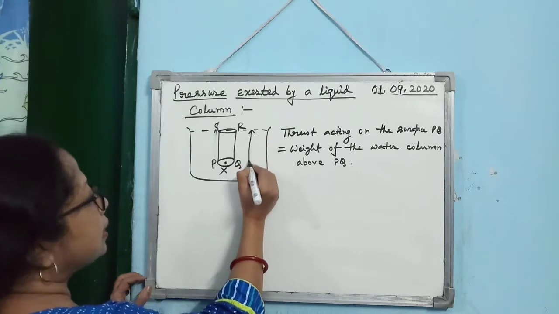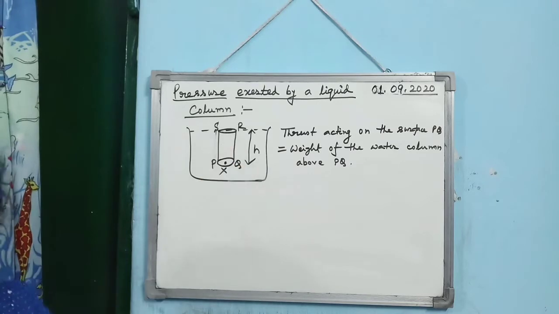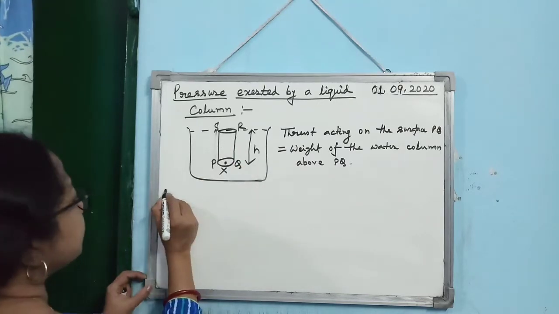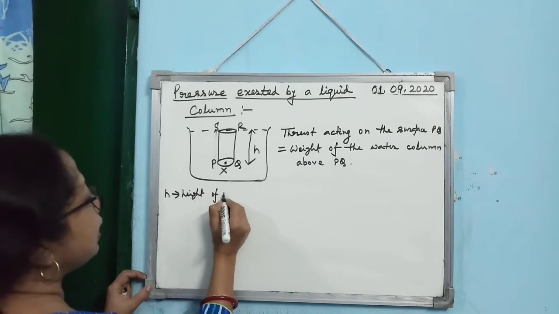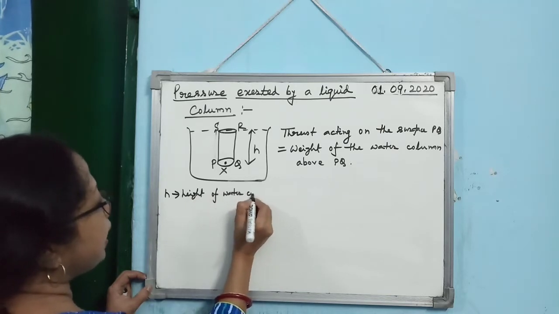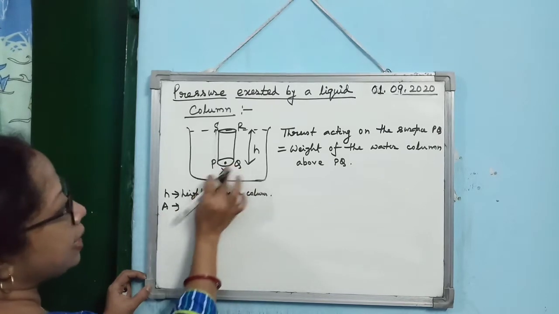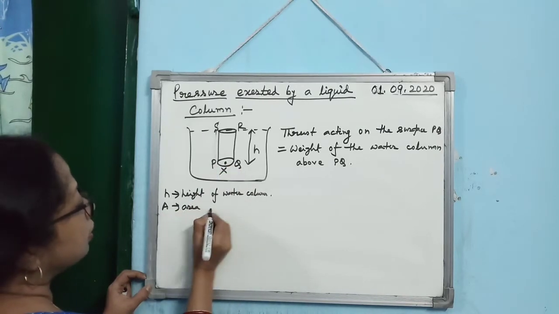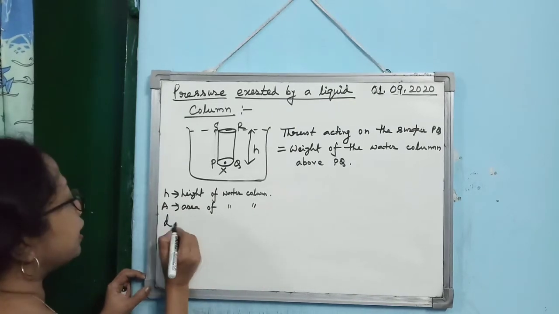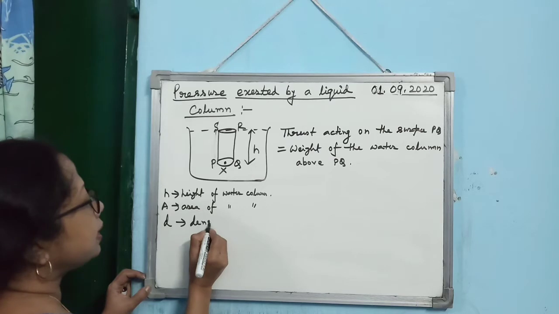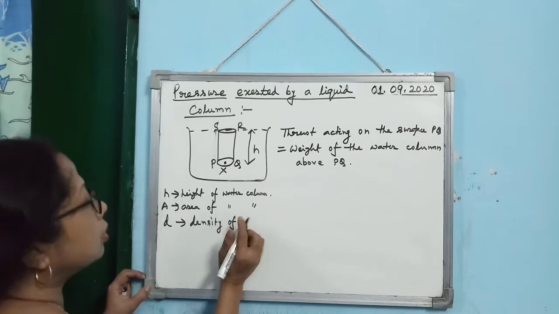Let us consider H is the height of the water column, and let us consider that A be the cross sectional area. A is the area of the water column. Is that clear? And let us consider D be the density of water.